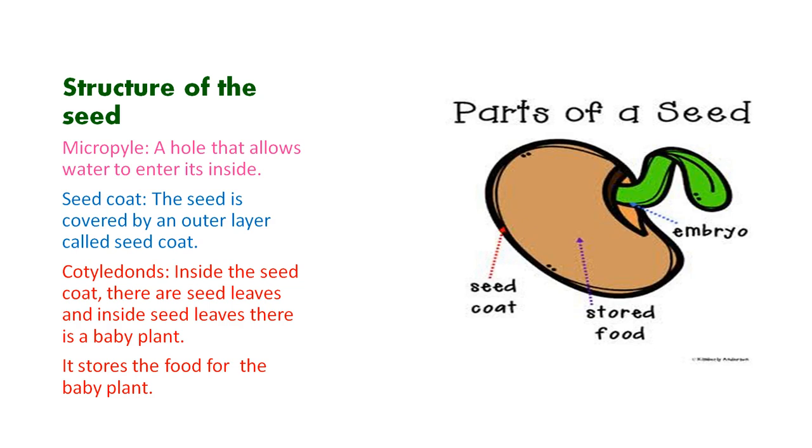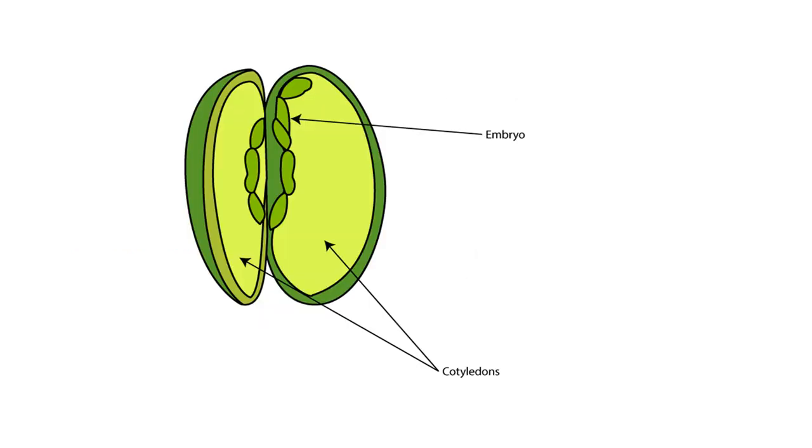What is the role of the cotyledon? Cotyledons store food for the baby plant. Here you see the structure of the two cotyledons on the screen.